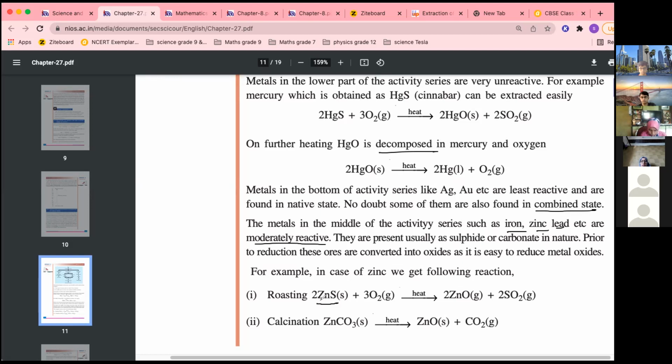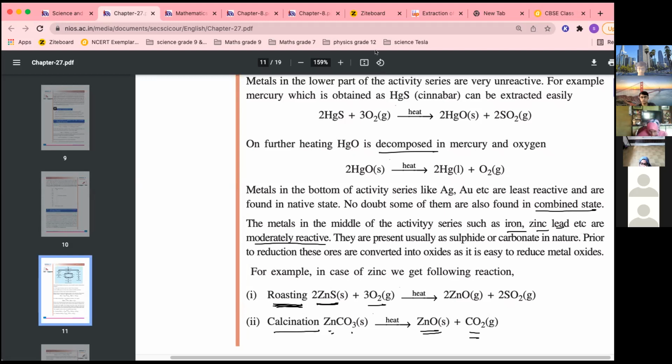Okay, so these are sulfide ores. If it is zinc sulfide, then roasting will happen in the presence of oxygen. If it is zinc carbonate, then in the absence of oxygen it is heated and it decomposes into ZnO and CO2. You can see this is calcination, this is roasting. You have drawn the chart and here the reactions are given. Zinc sulfide, because it is a sulfide ore, roasting will happen. Always remember, sulfide ores undergo roasting to make metal oxide and carbonates undergo calcination to make oxides.